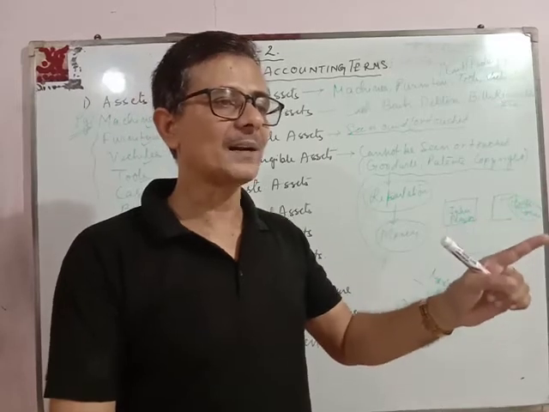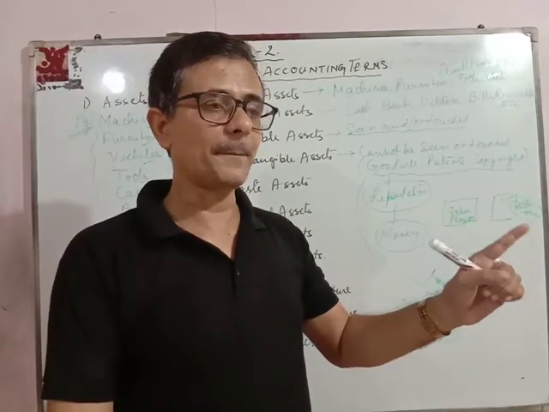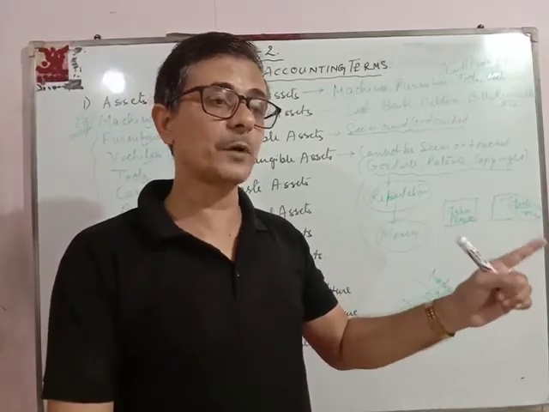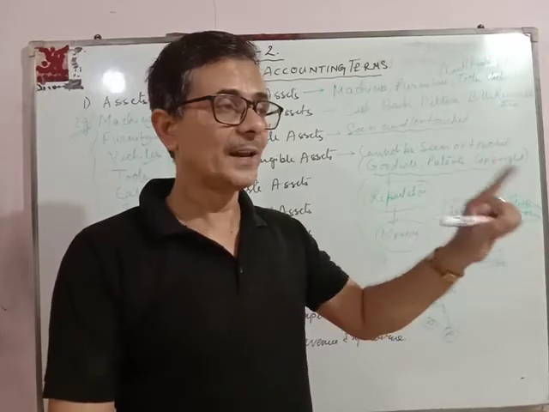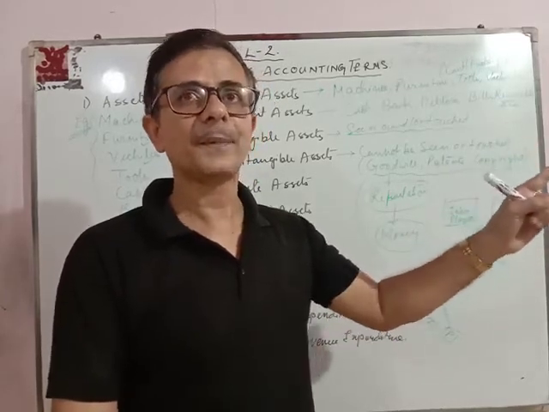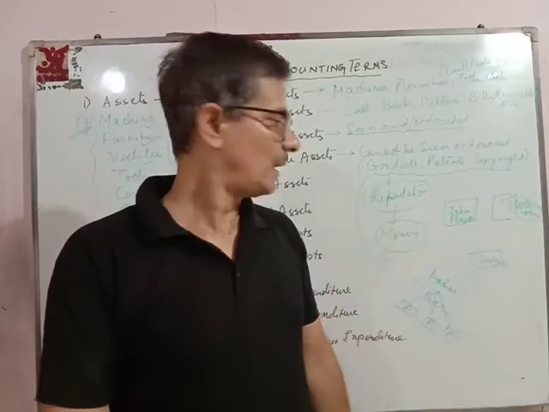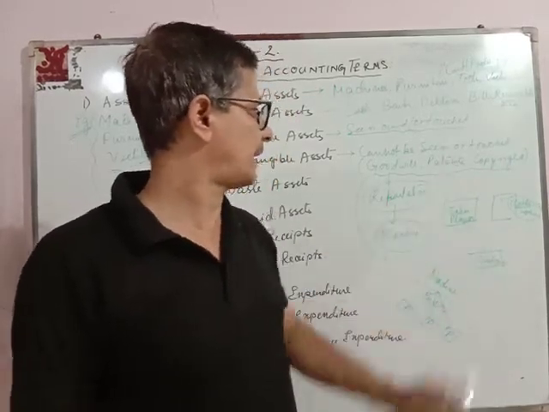So to protect himself from the loss, what will company A do? He will legally bind it, he will patent it. This is what is known as a patent.